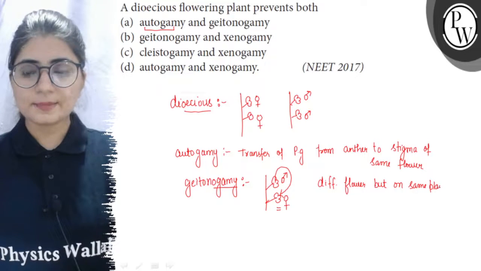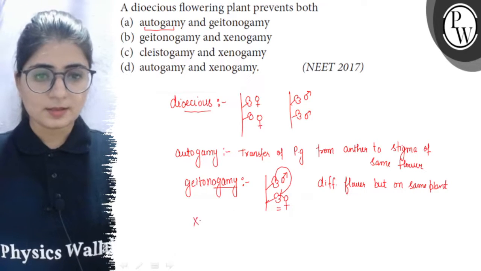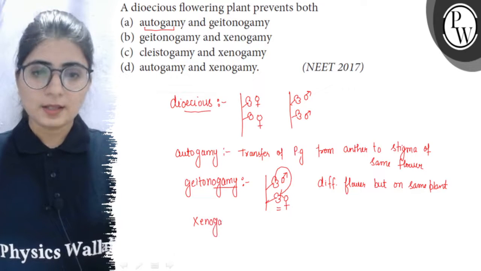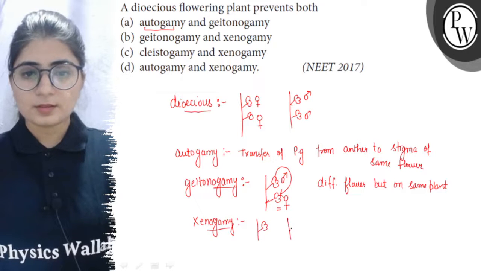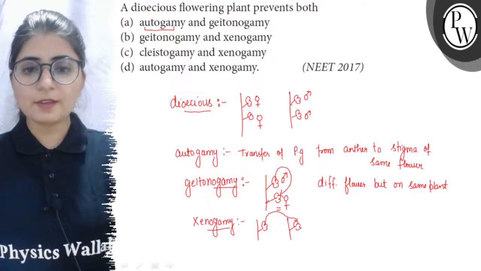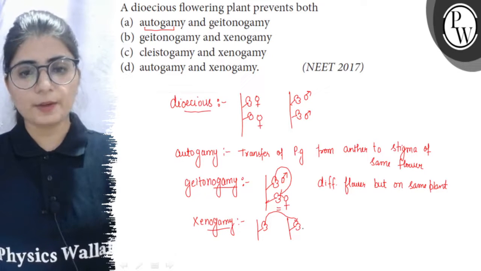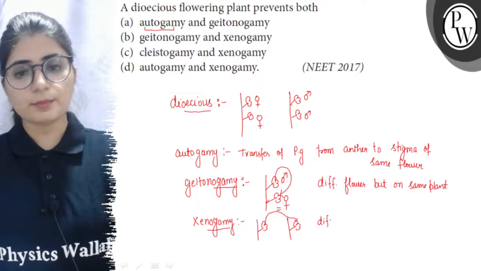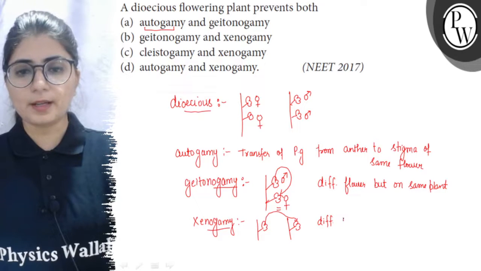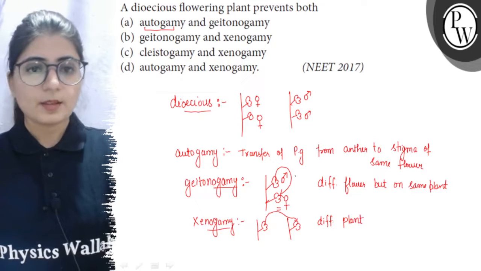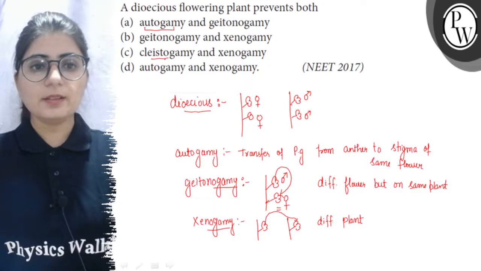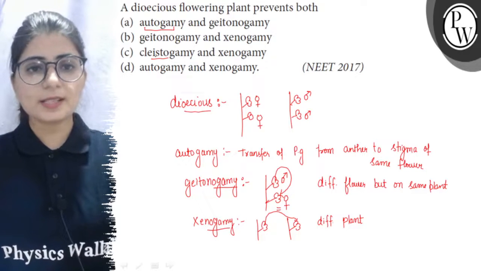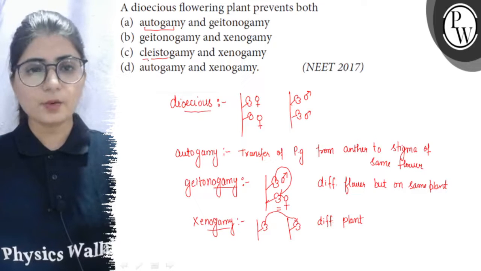The third is xenogamy. Xeno means foreign. It means the transfer of pollen grains from the anther of a flower to the stigma of another flower which is borne on a different plant. So here both the flowers and the plant are different. One word, clistogamy, is also used here. It is the closed marriage. It means here the flower never opens.